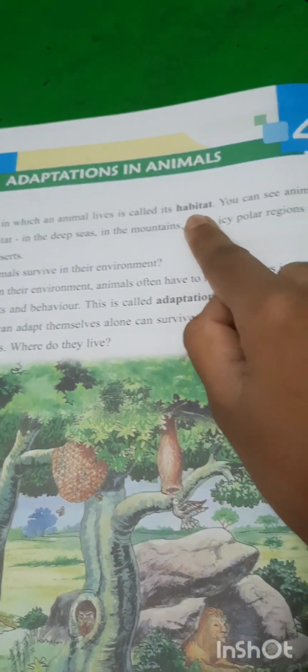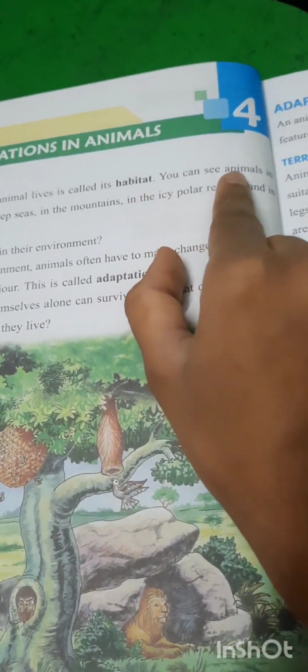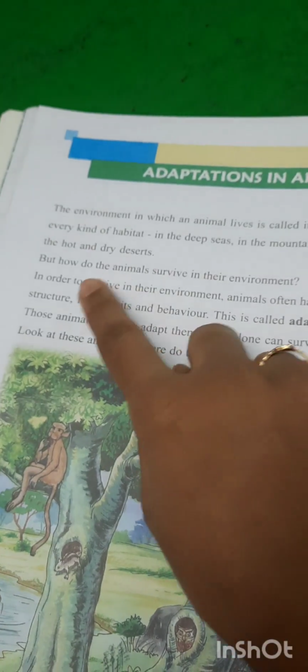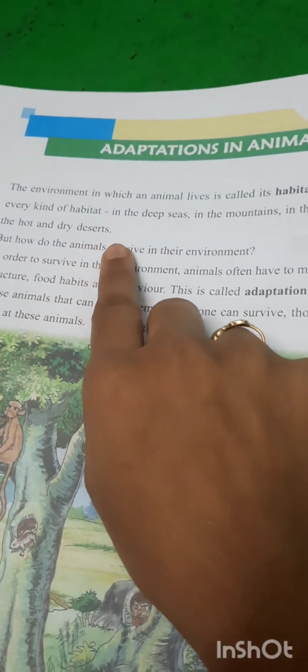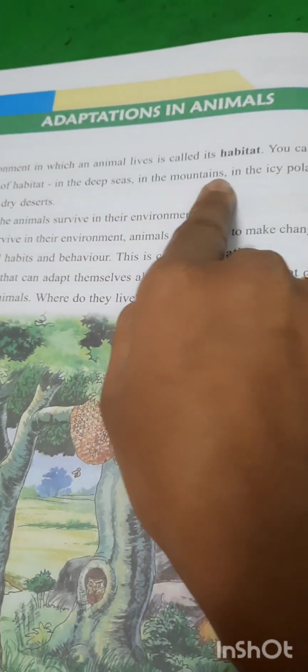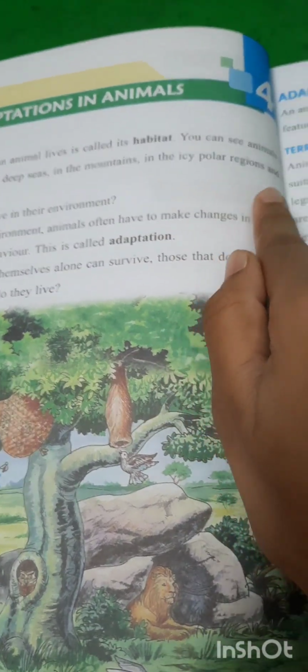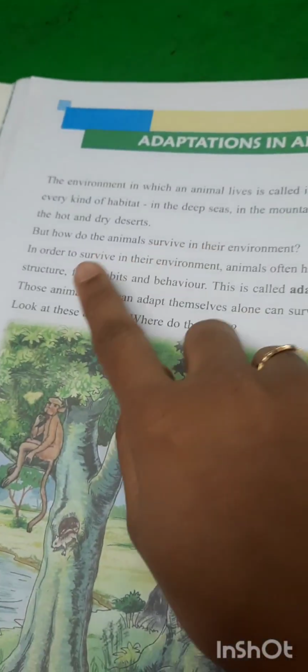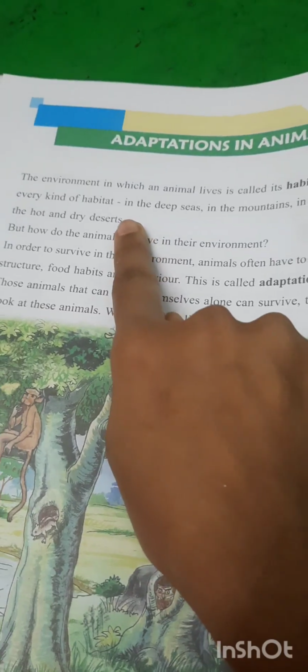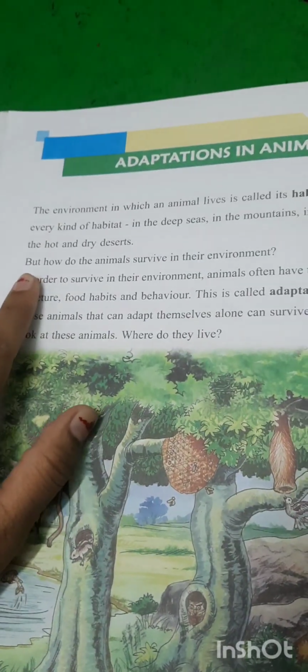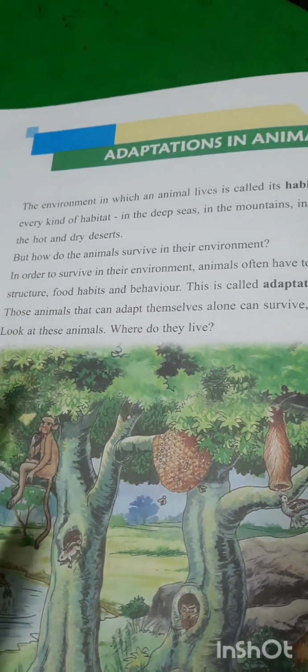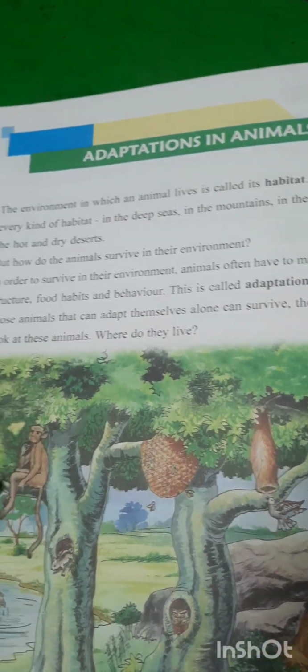It is the same for animals also. You can see animals in every kind of habitat: in the deep seas, in the mountains, in the icy polar regions, and in the hot and dry deserts. There is no place without animals.